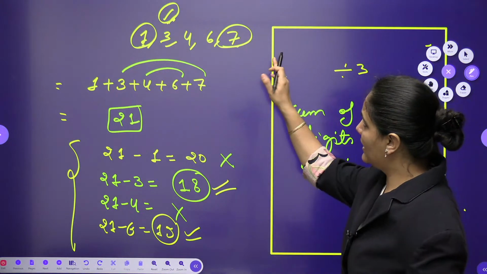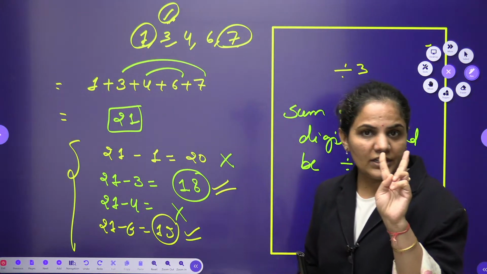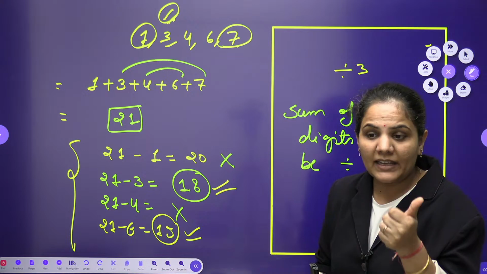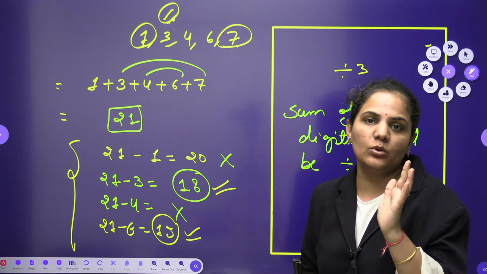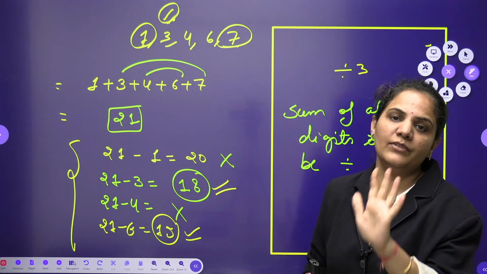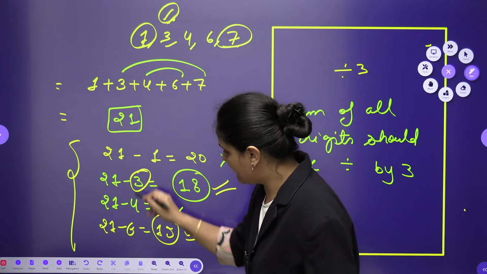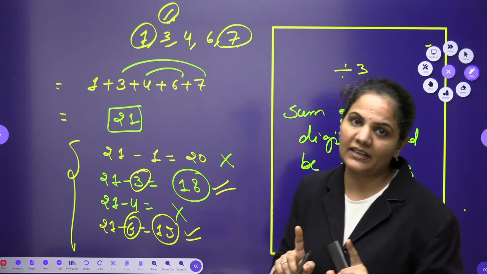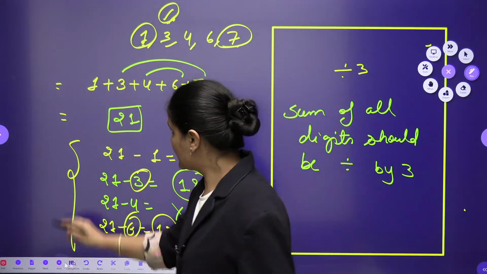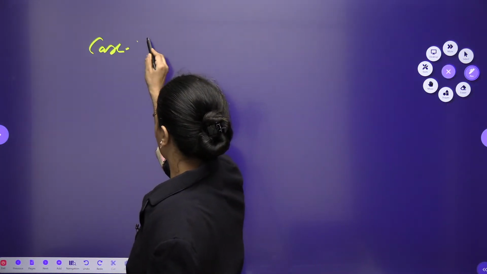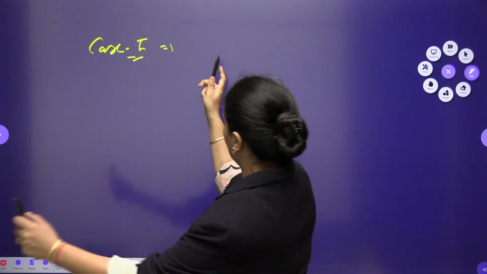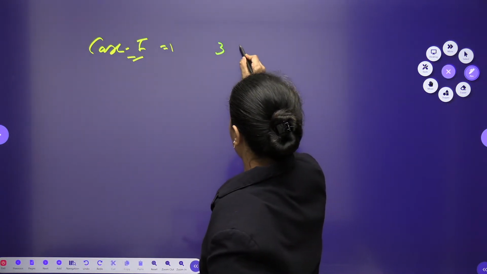So among all these 5 numbers, only 2 are possible: if you skip those numbers, the sum will be divisible by 3. So again we can conclude that 3 and 6 are the two cases. You can start with case number 1, when you want to skip the 3, so 3 is not included.